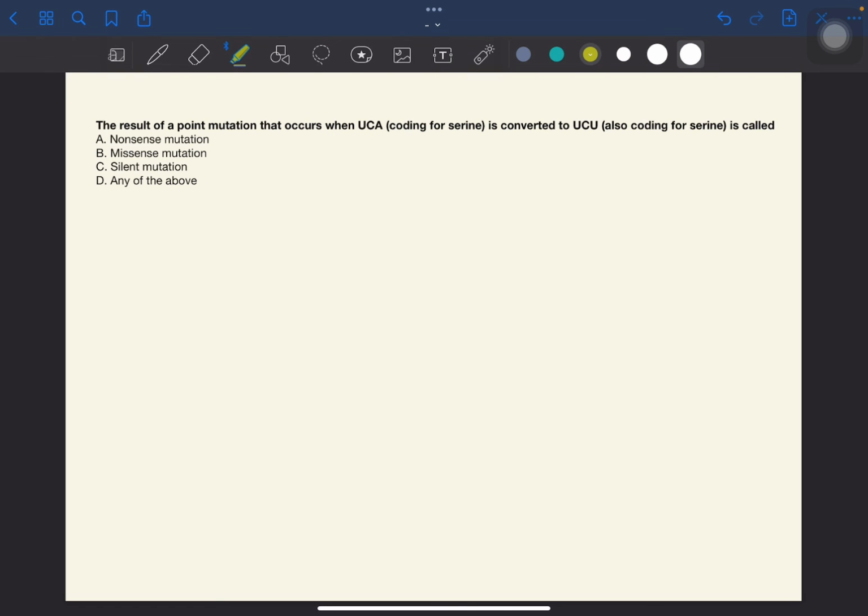The result of a point mutation that occurs when UCA, which codes for serine, is converted to UCU, which also codes for serine, is called. Okay, so the answer to this one is C, silent mutation. So as discussed earlier, silent mutations do not affect the amino acid sequence of a protein. So kaya nga silent kasi parang walang nangyari because there are no changes in the amino acid sequence.